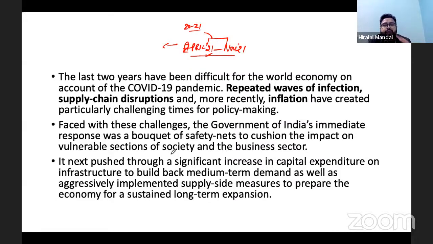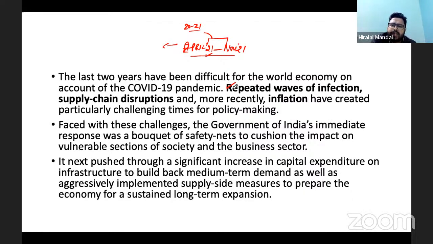So if you look at this point of time, what is the major challenge in the world economy? The major challenge in the world economy is the repeated wave of infection.